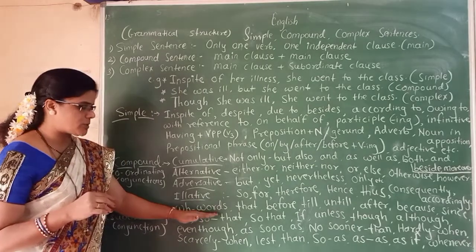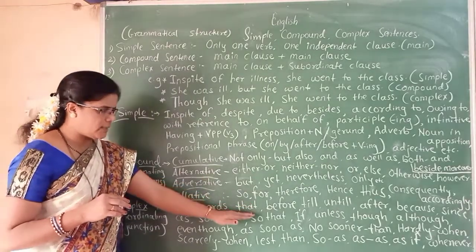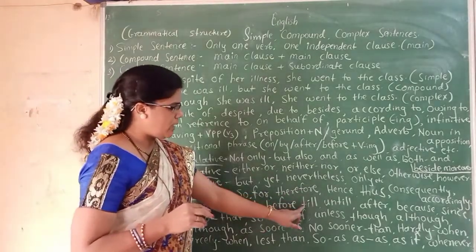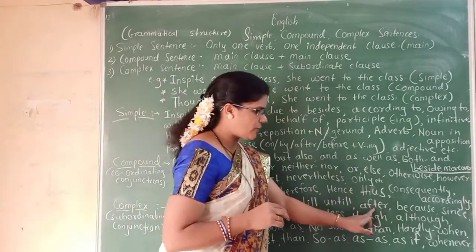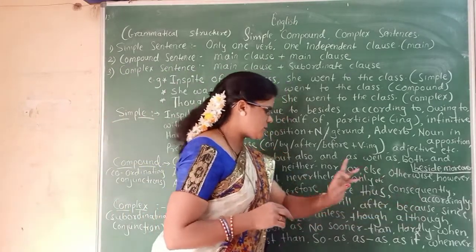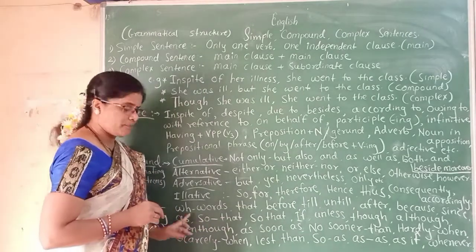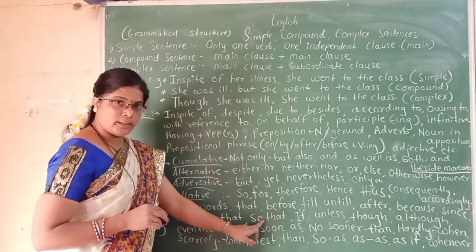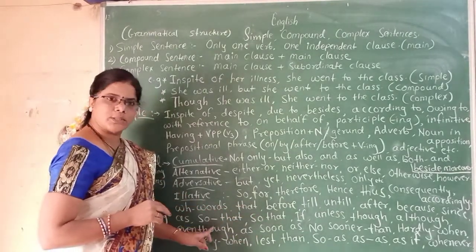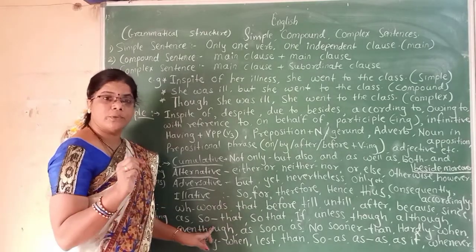You have to use those WH words, then that, before, till, until, after, because, since, then as, so that. The meaning of these two is different. Afterwards we are going to see it with an example.